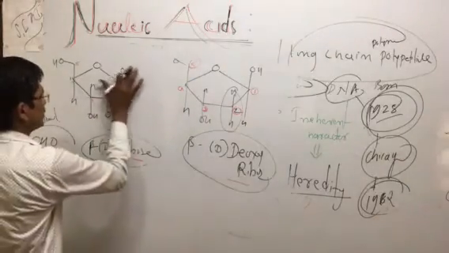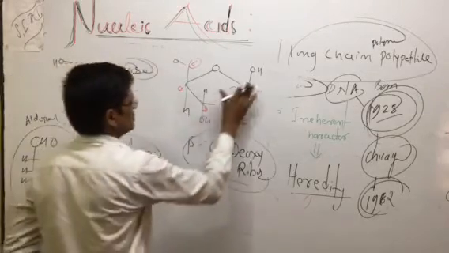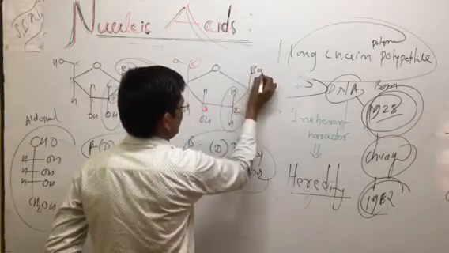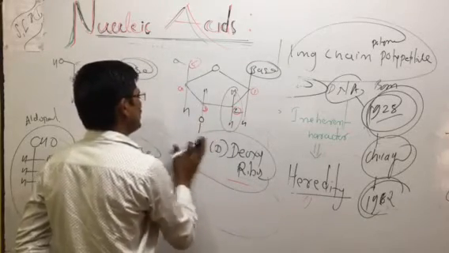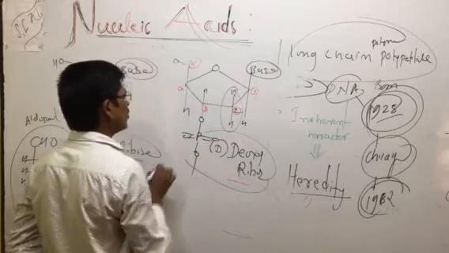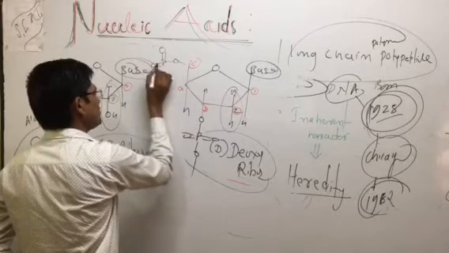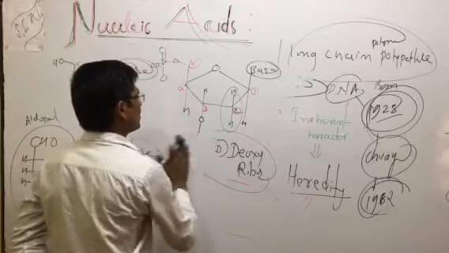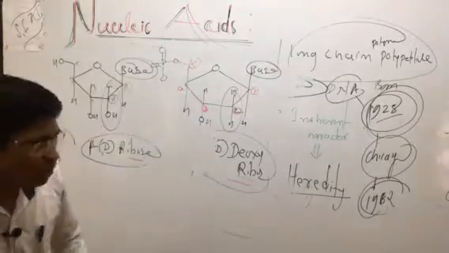So instead of the hydroxy group, there is the presence of the base, यहाँ पे base होता है. लेकिन थर्ड कार्बन पे क्या होता है, फॉस्फेट ग्रुप होता है. P double bond O, single bond O. So this is nothing but again the phosphate group here. So in these types of examples, as you can see, this one hydroxy group is here, only a hydroxy group. This is nothing but a nucleotide.